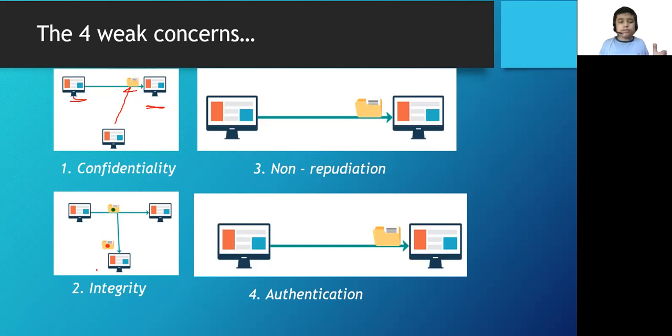in my house. So it will just change it, and then server B will receive the message and get the wrong information, and that can also create confusion. So we want to achieve integrity also. Third is non-repudiation. What does this mean?